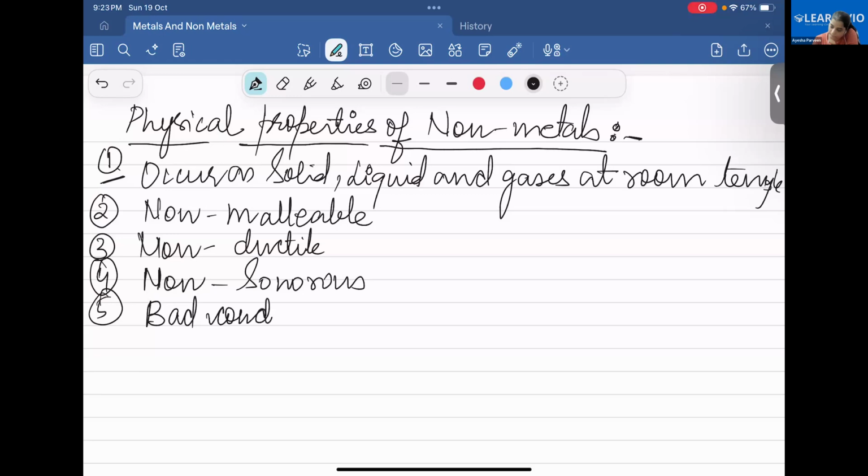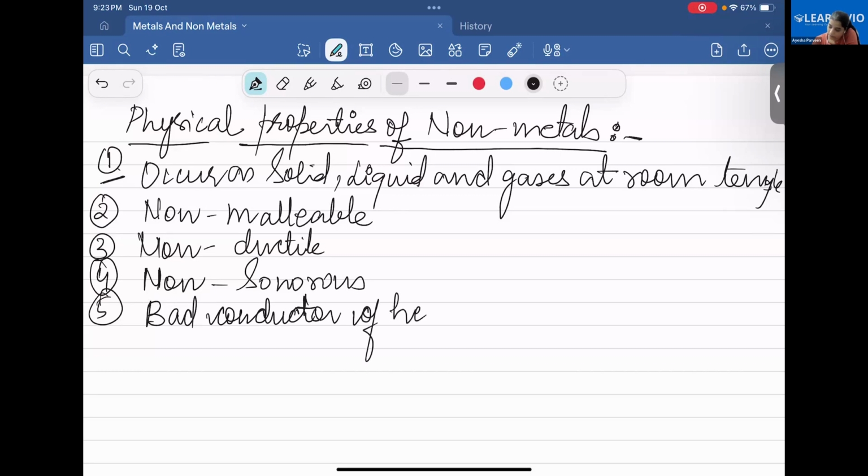Metals can conduct electricity. Non-metals are bad conductors. Silver is a metal and a very good conductor of electricity. But do you know why we don't use silver in wires to carry electricity? It is a very good conductor, but we don't use it. Why?